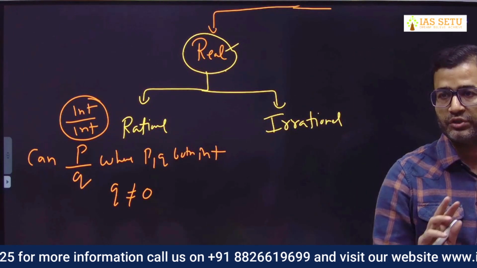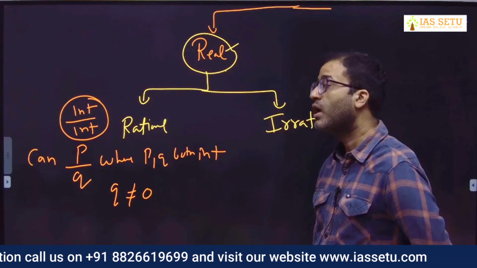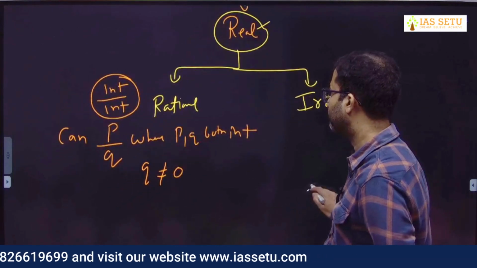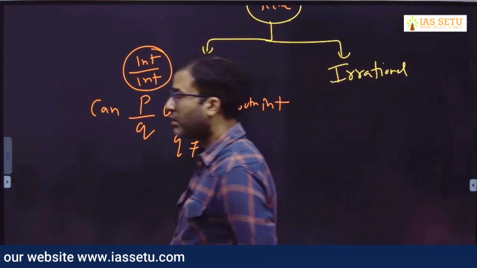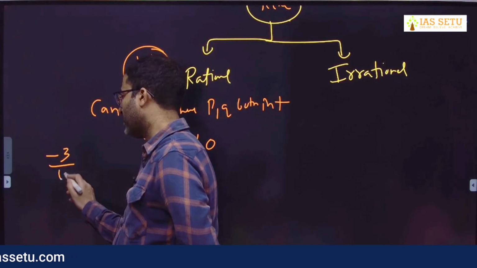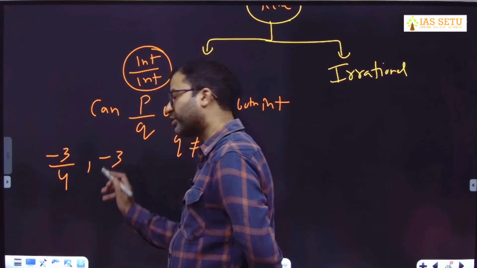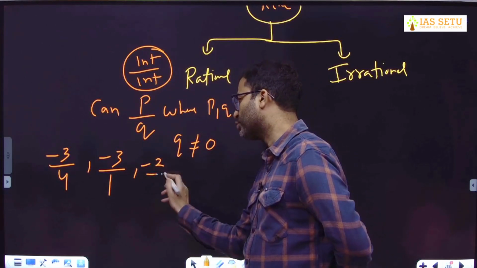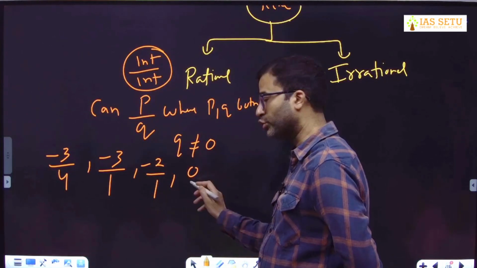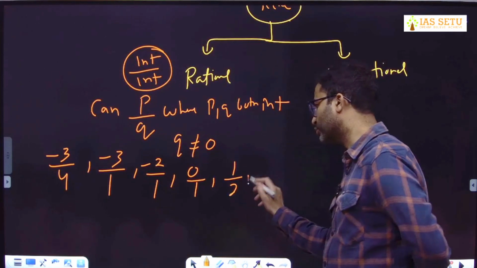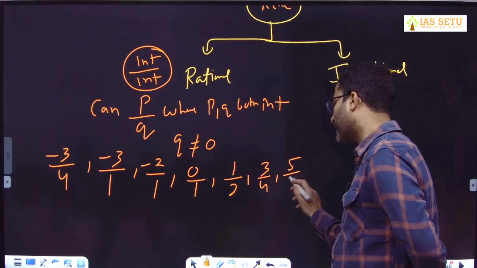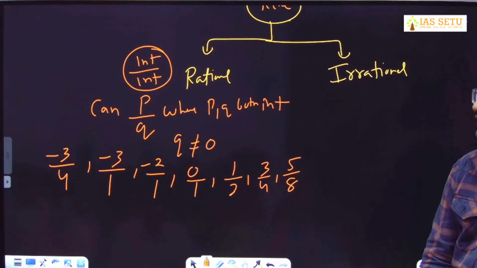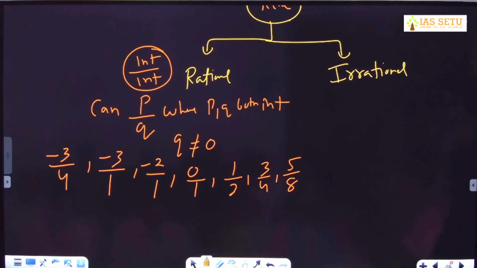Numerator can be 0. Only denominator cannot be 0. I give you example of rational. Like -3/4. -3 also, because -3 can be written as -3/1, -2/1, 0 also 0/1, 1/2, 3/4, 5/8. All these are rational. Integer, all of you know, 1, 2, 3, 0, -1, -2, -3. This is a set of integer.